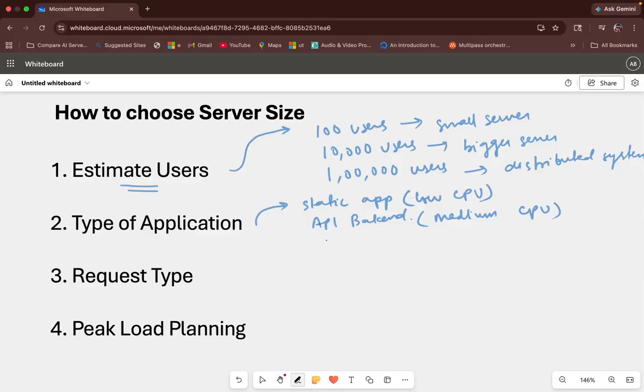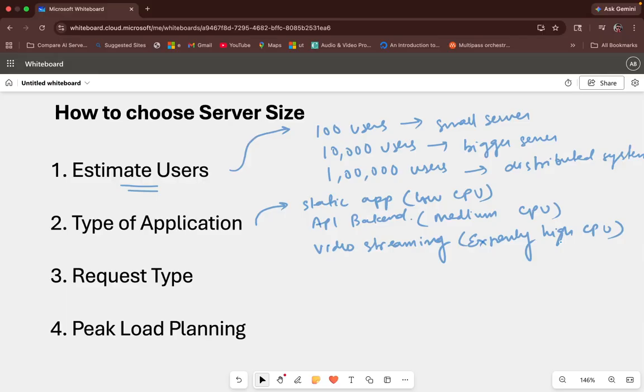Now the third could be, let's say, a video streaming application. In video streaming, streaming requires a lot of encoding, sending large video files continuously. So CPU and network bandwidth both must be high. So here you need an extremely high CPU, right? So these are some of the basic use cases, like what kind of application.